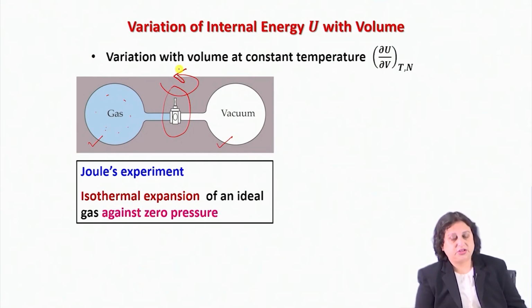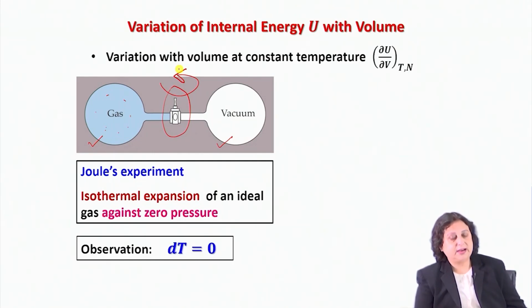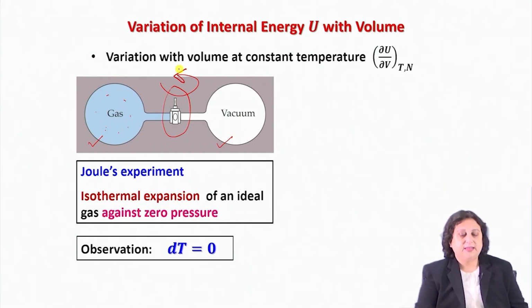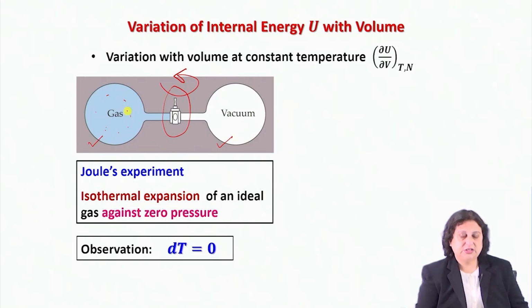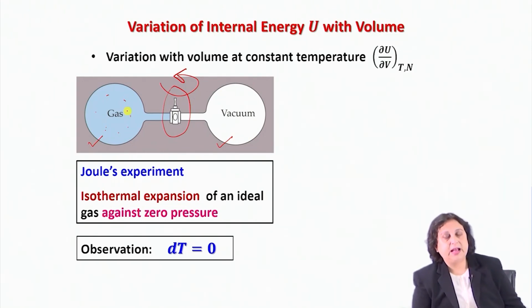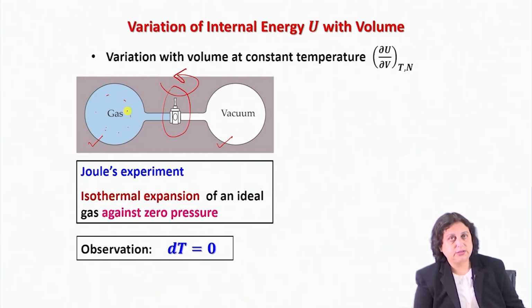Consequently, the observation that was made here was that the gas expanded, and in the final equilibrium state, the gas filled up the entire volume available to it, which is the volume of the two bulbs and the connecting pipe between them. And the observation was there was no change in temperature associated with this expansion of the ideal gas against zero pressure.